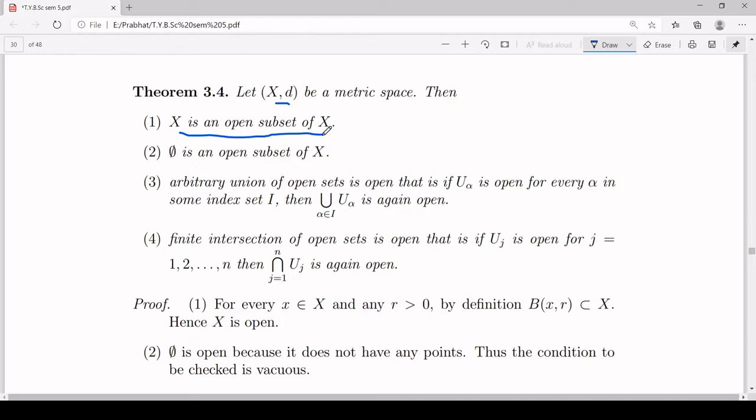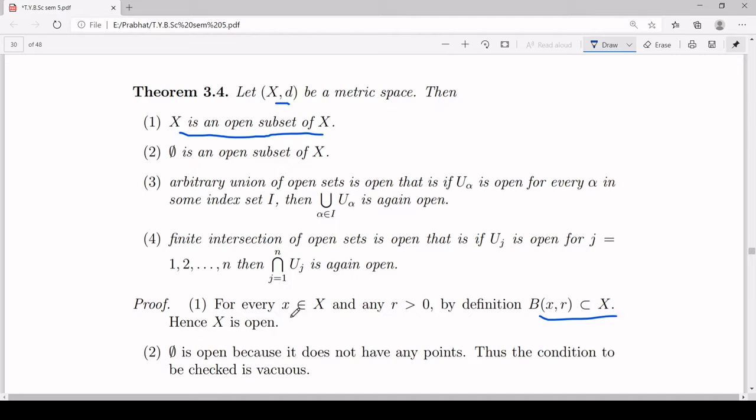So the proof goes like this. Here I have given the proof to show that your metric space X is open inside itself. You need to show for any element small x inside your capital X, you can find a positive real number r such that the open ball centered at x of radius r totally lies inside X. This is what you want to prove. But since you are working inside X only, there is no question of going outside X. That is the whole space in which you are working.